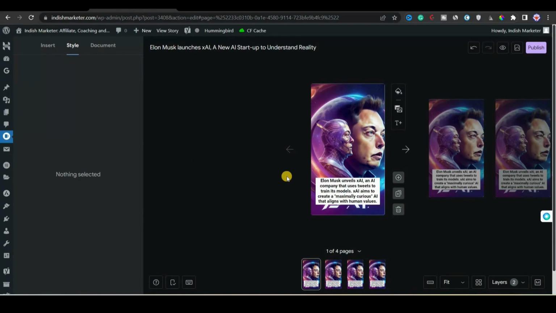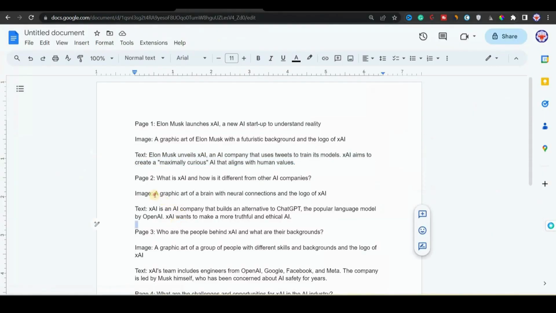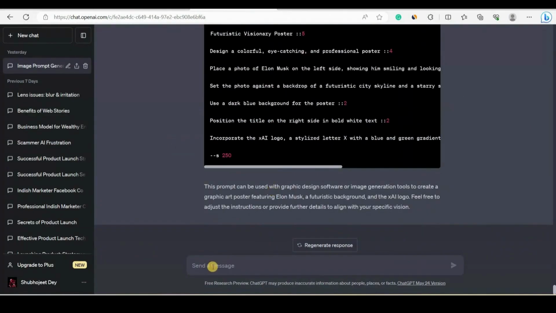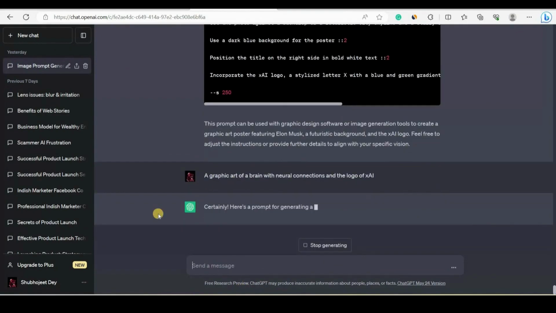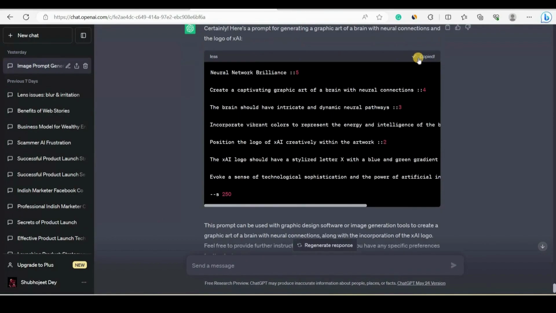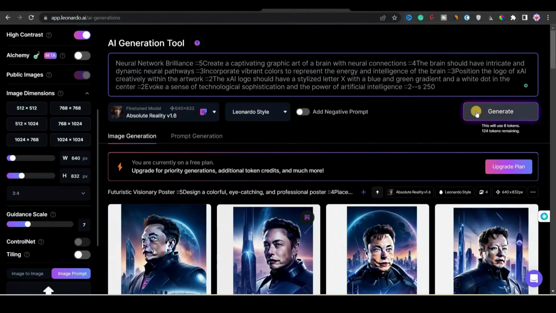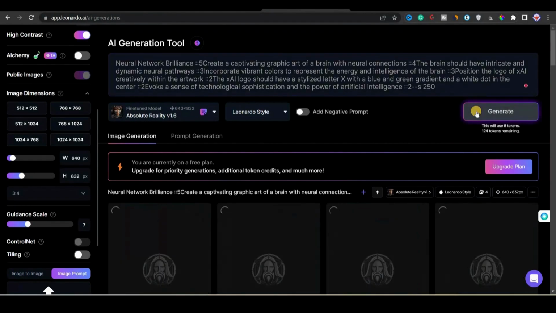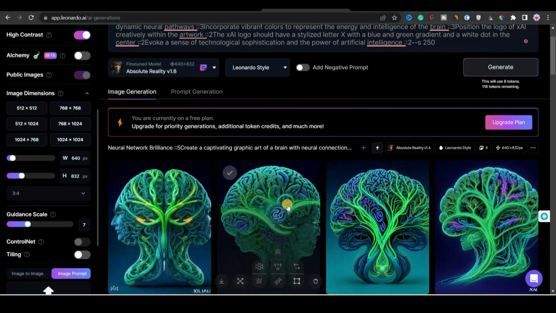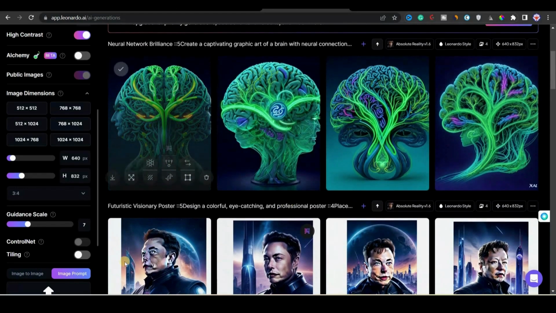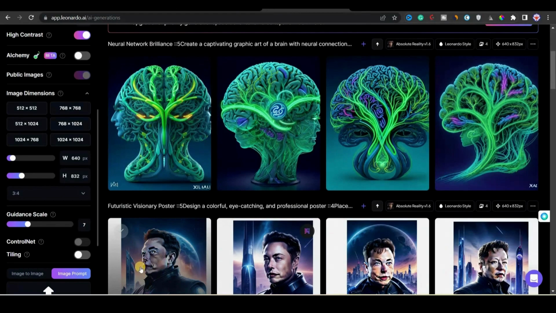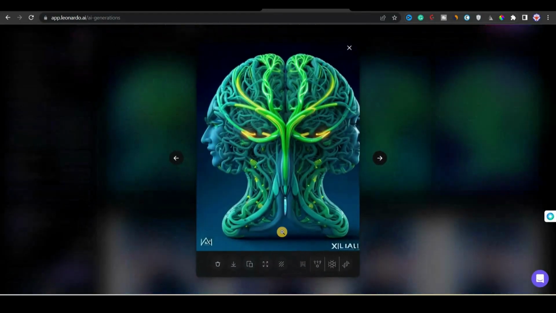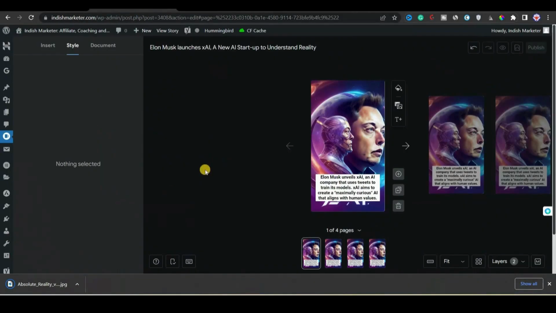So now we will generate an image for the second page. We will go back to Google Doc and copy that first prompt, and go again to the ChatGPT prompt generator, paste it there, and hit enter. It will take some time to generate the prompt. Once the prompt is generated, we'll come back to Leonardo AI, paste the prompt, and click on generate, and wait for a moment. Then you will see that it has generated images like we wanted, kind of brain and neurons, and we will simply download this image.